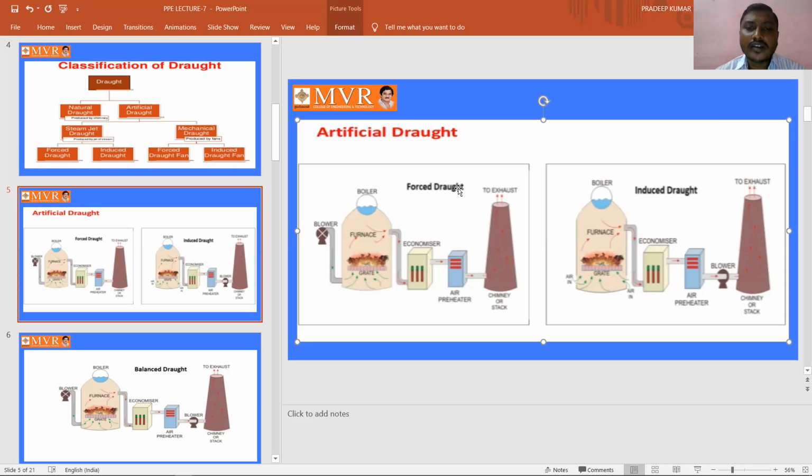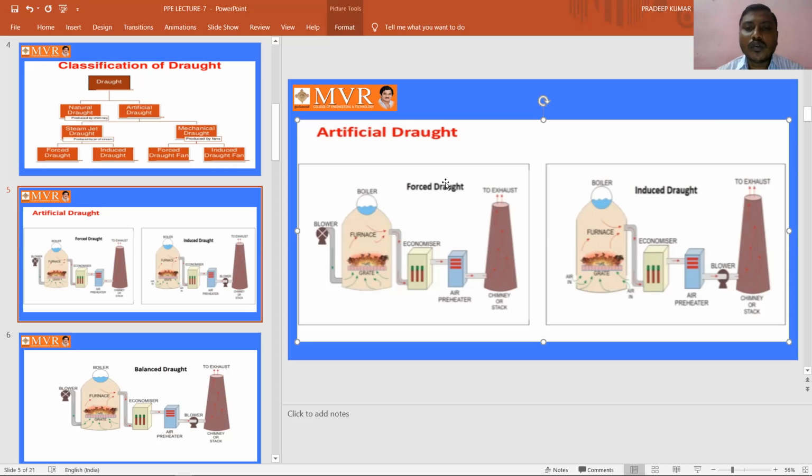In forced draft, the blower is used to supply or force the air upon the grate. But here we are using the blower not at the inlet, but to force the gases into the chimney to exhaust to the atmosphere.